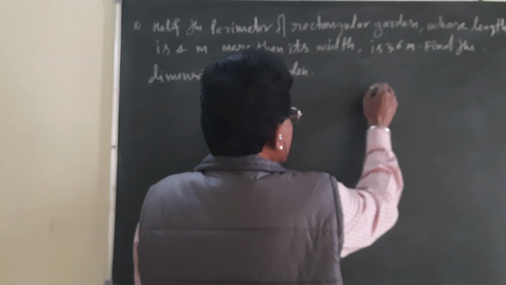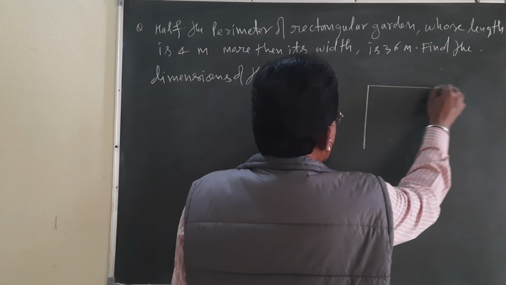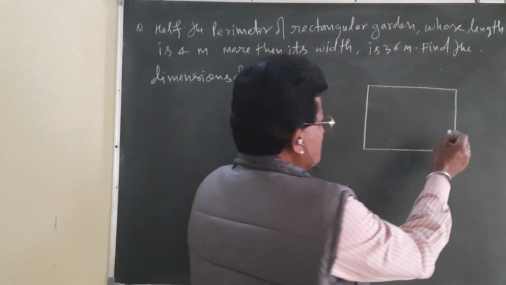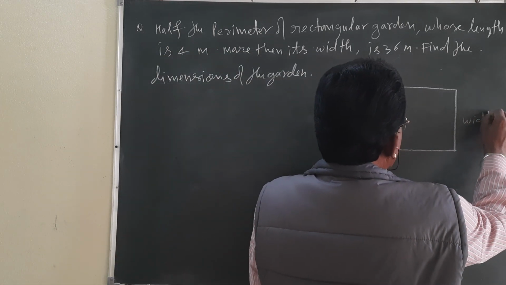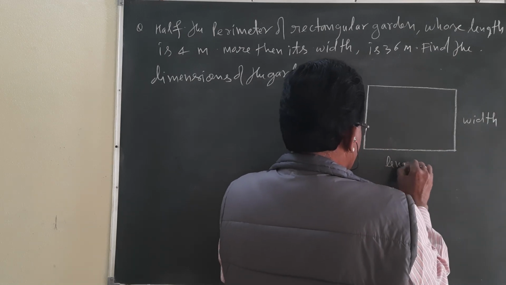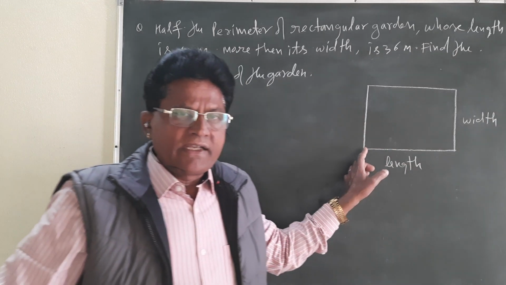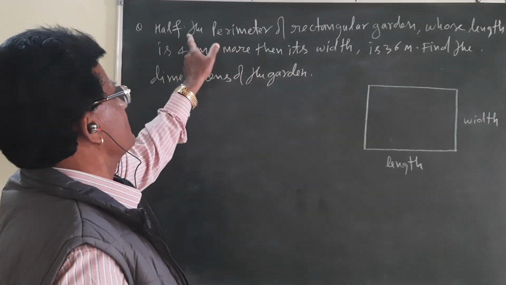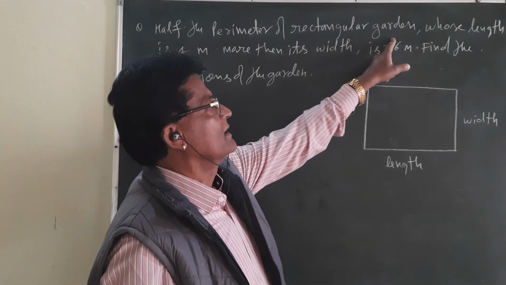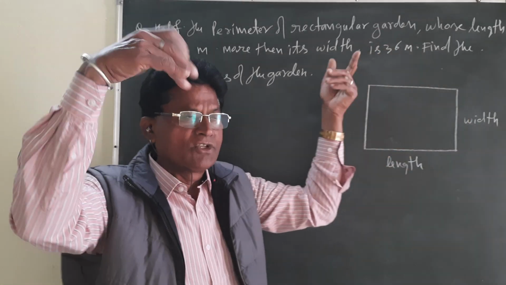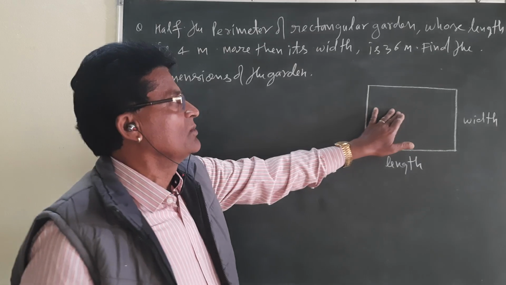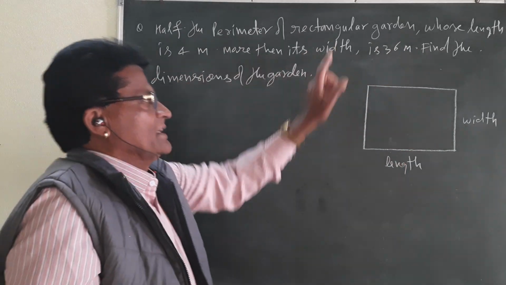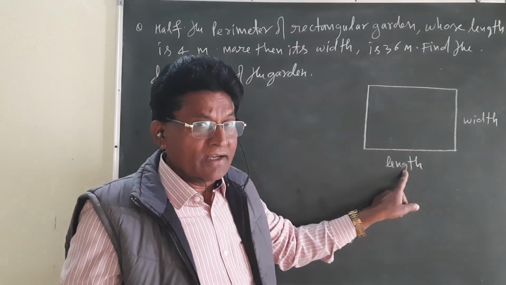Rectangle is given. That is why I am going to draw the figure of a rectangle so that you will understand. This is a rectangle. This is length and this will be breadth, width. Concentrate over here so that you will understand. Here it is given half the perimeter of the rectangular garden. You have seen so many gardens. Its shape is a rectangle, whose length is 4 meters more than its width. Length is more than width.